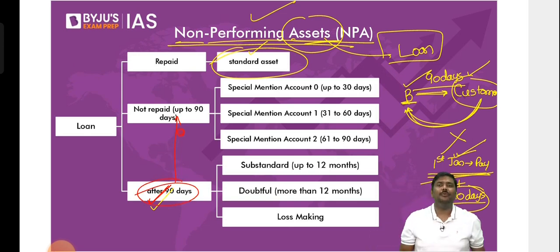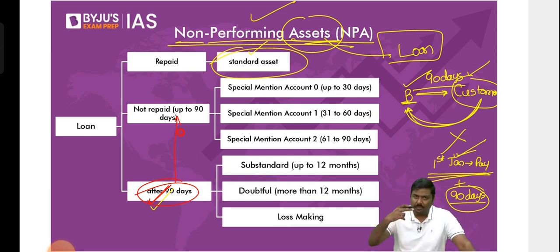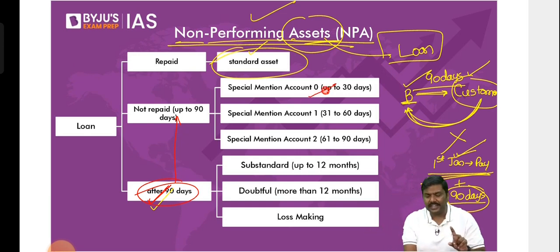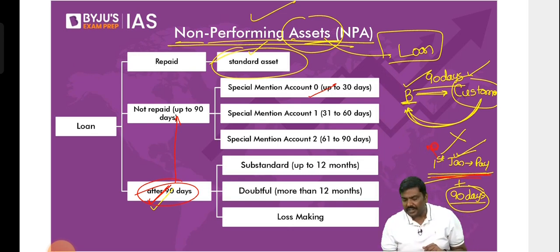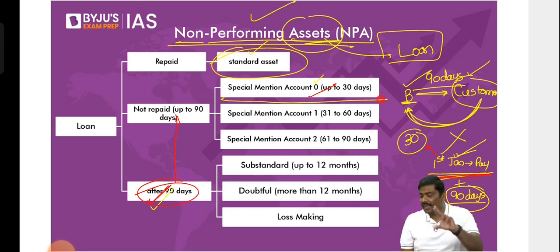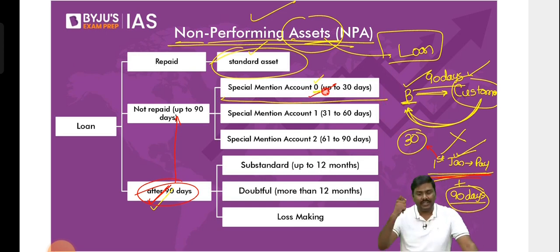So before 90 days, what were they doing? There is one more classification. Whenever you don't repay for the first 30 days, understand? 1st January was your EMI payment date. You did not repay. So from 1st January for the next 30 days, they will classify you as a special mention account, SMA 0.